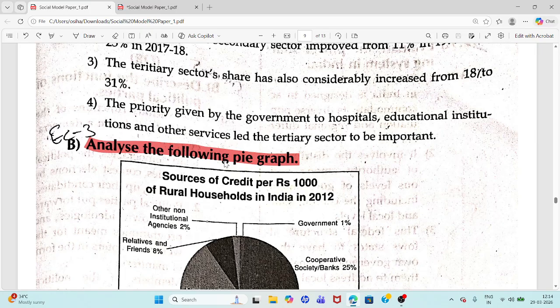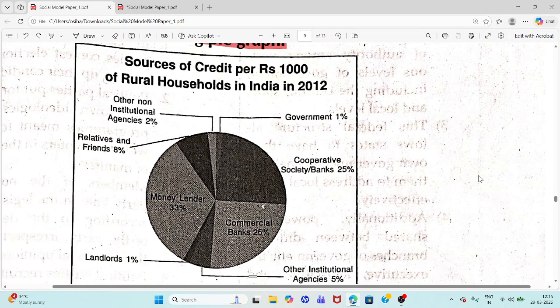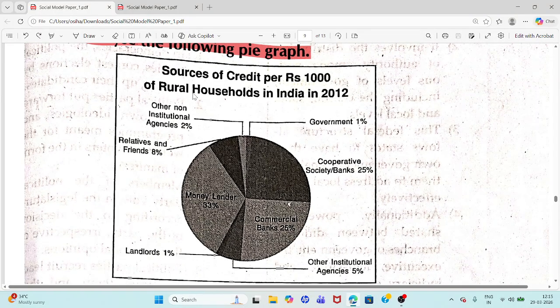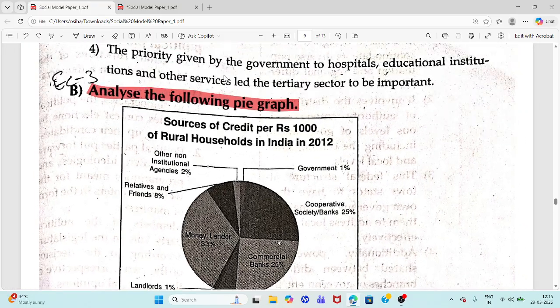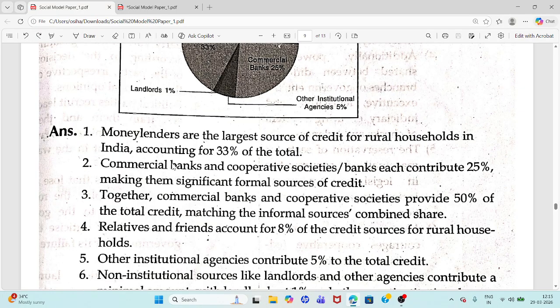B. Analyze the following pie chart. You have to analyze this pie chart. See this percentage. This pie chart is about the source of credit per rupees thousand of rural households in India in 2012. Now you have to write about this pie chart in a few lines.